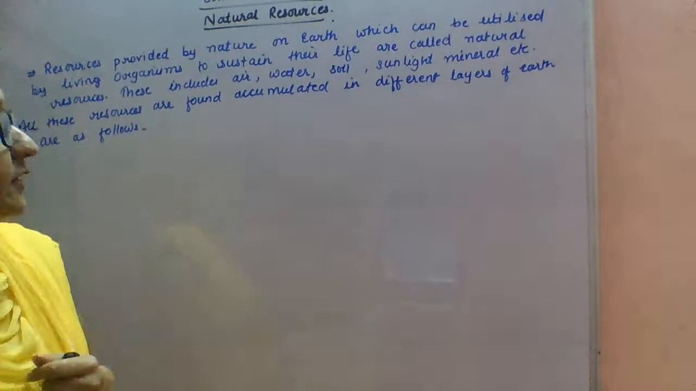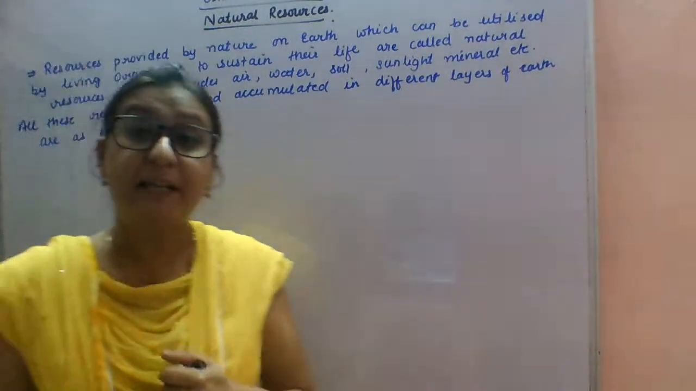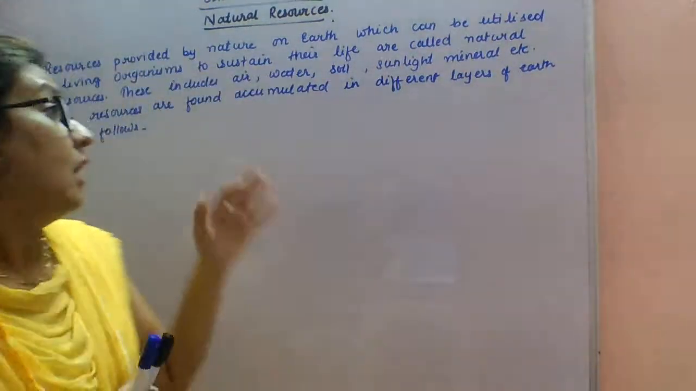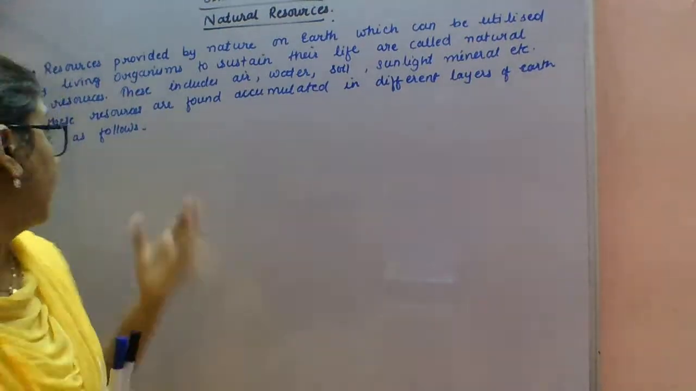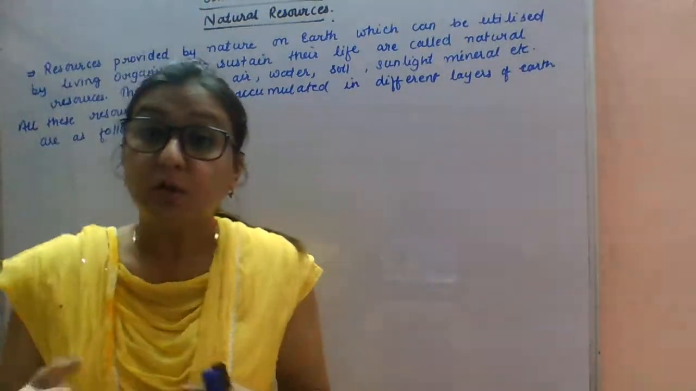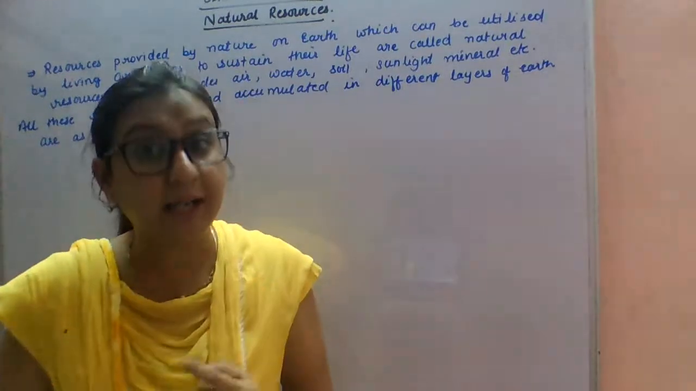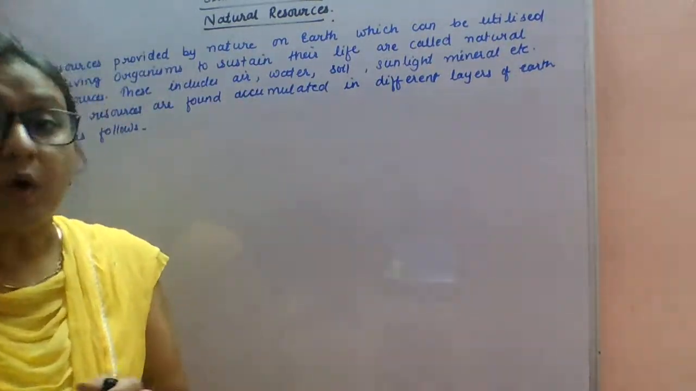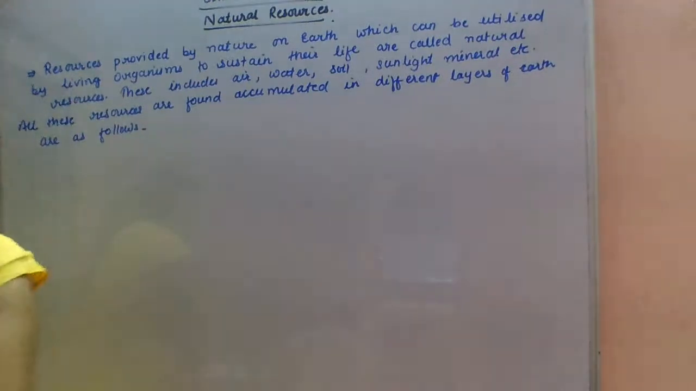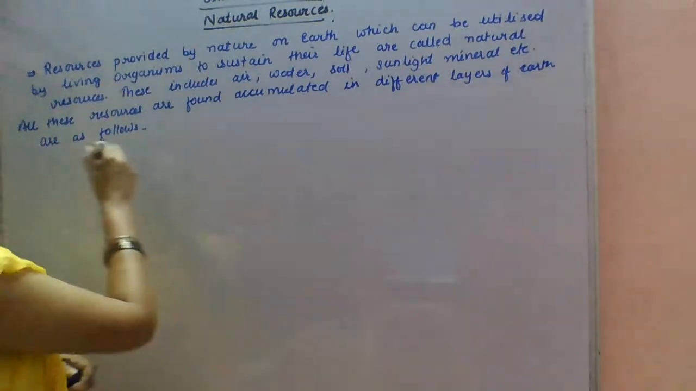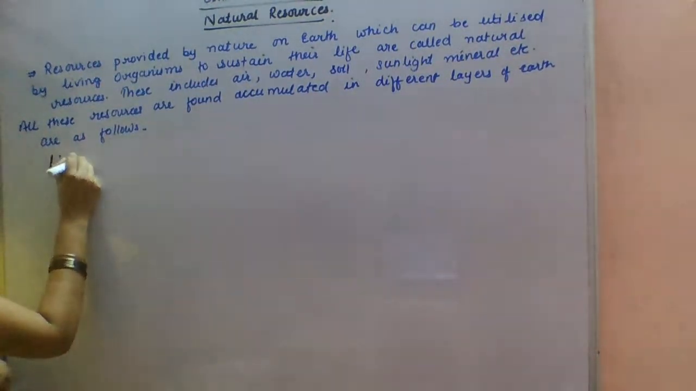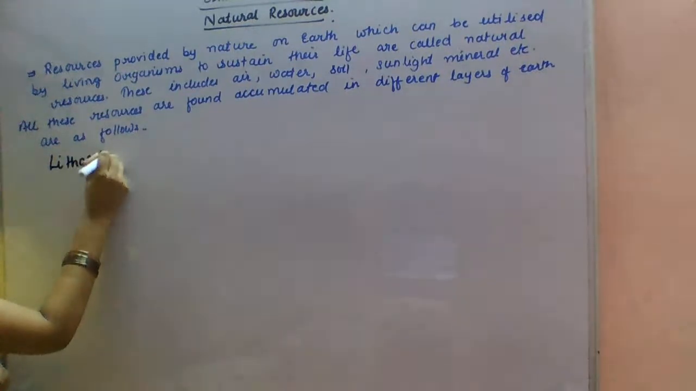All these resources are found accumulated in different layers of the earth's surface. So, as I told you, what is given by the earth is accumulated in the different layers on the earth's surface. So what are those layers? I will explain one by one. First is lithosphere. What do you mean by lithosphere?